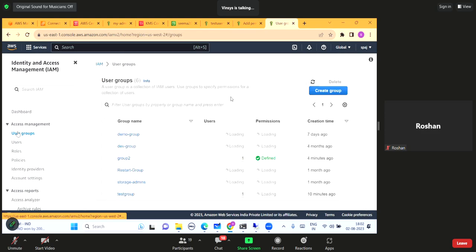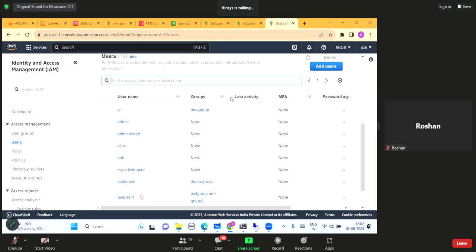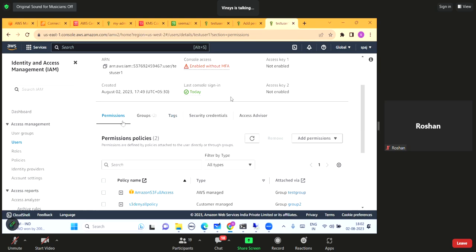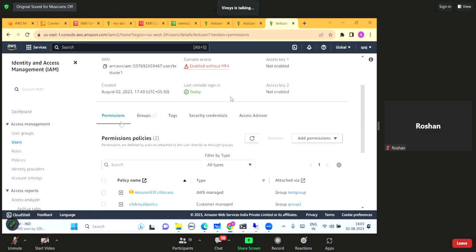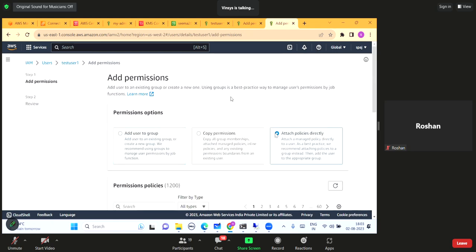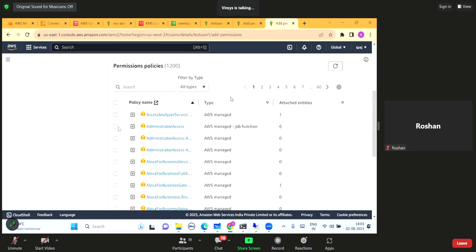Now, if I go to this user, test user 1, and go to permissions here, he is getting two permissions: S3 full access, but that is through test group, and S3 deny, that is through group 2. But I can directly attach permission to that user as well. Now what I will do, I will add permission, and maybe I want to attach policies directly. And here I will give, let us say, administrator access.